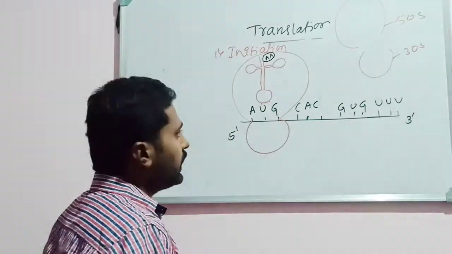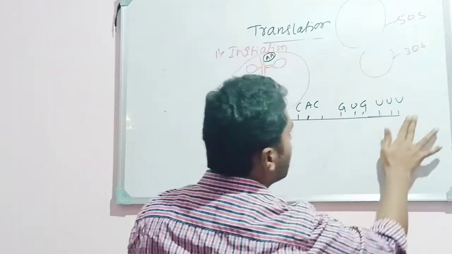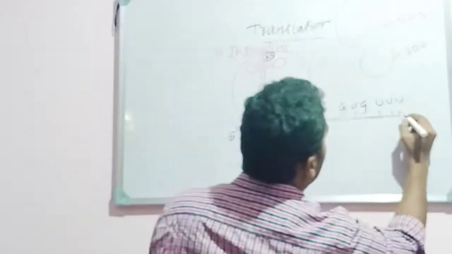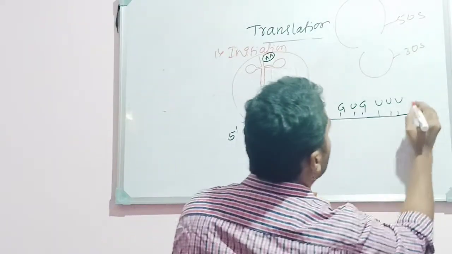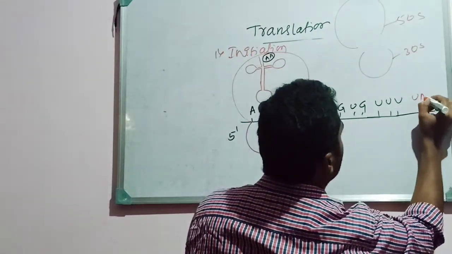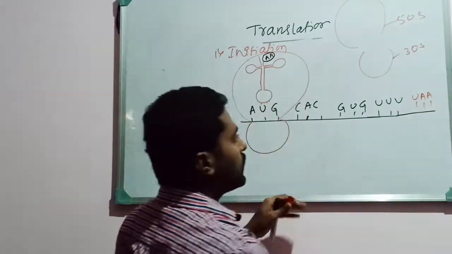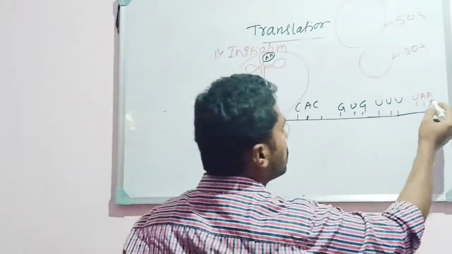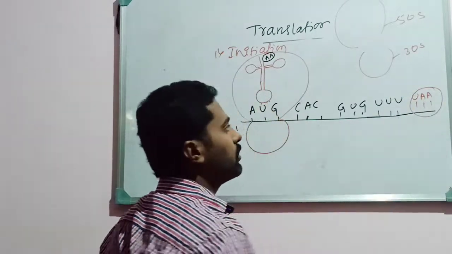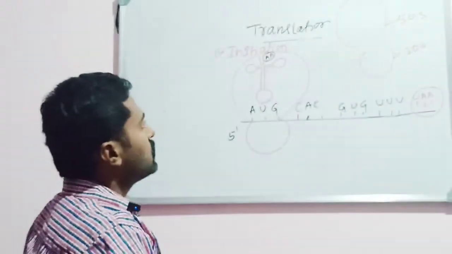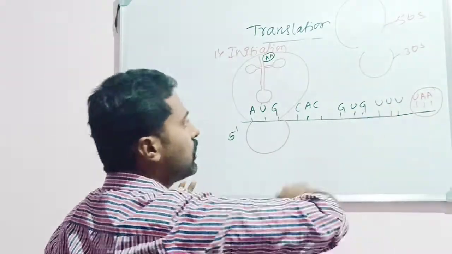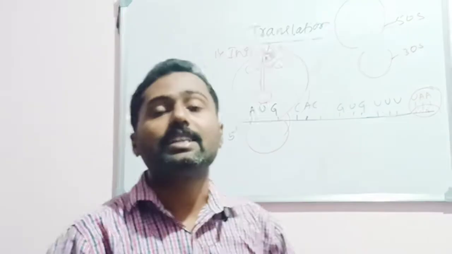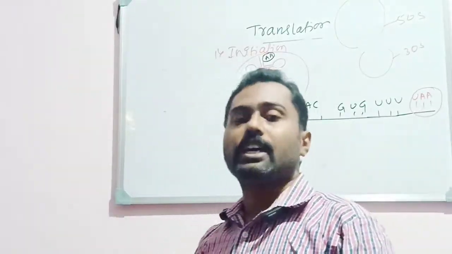Okay. Then after some length of the mRNA, at one end it may consist of the terminator codons, which are very much necessary, like UAG or UAA or UGA. Here I have written with a red ink mainly because this ends the termination of the translation. So like this, the amino acid, the mRNA, then tRNA, and then ribosomes, and then terminator codons, all together are forming the translation complex.